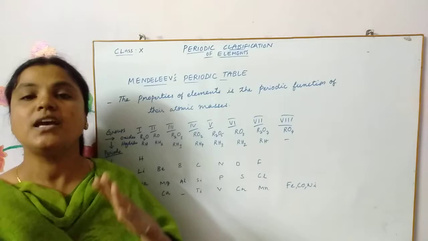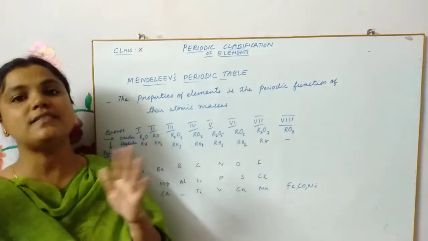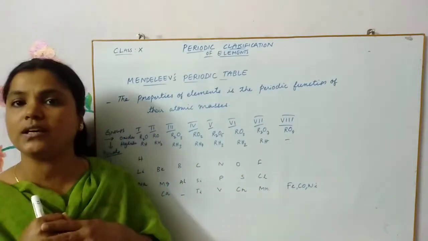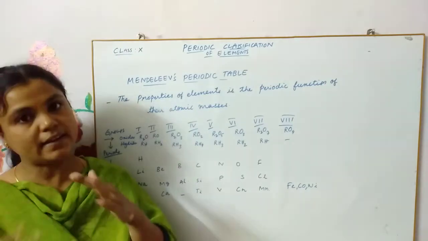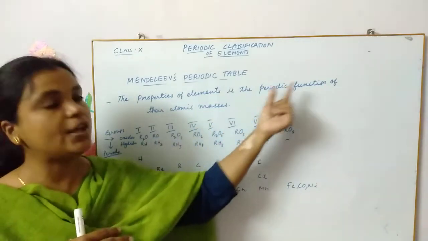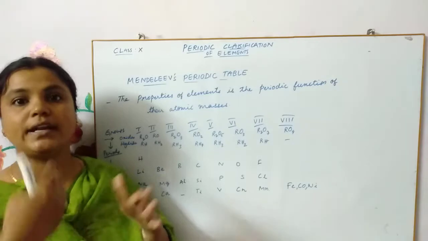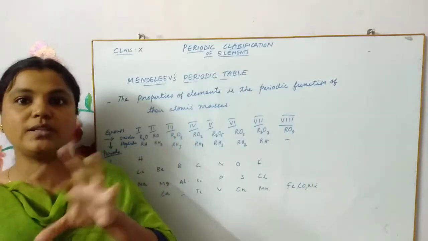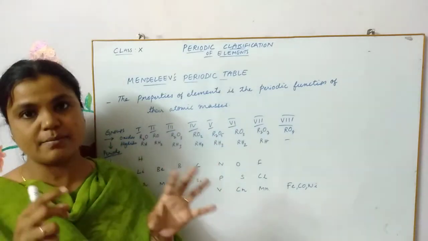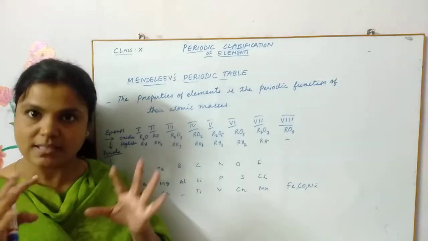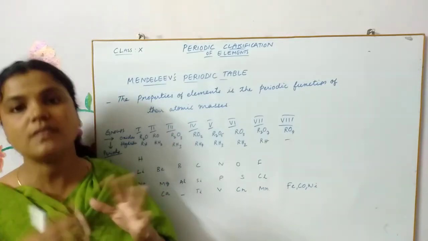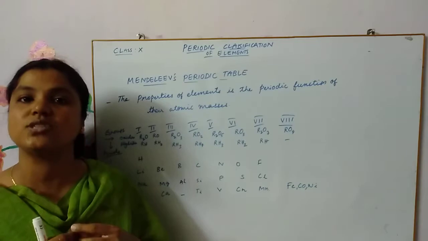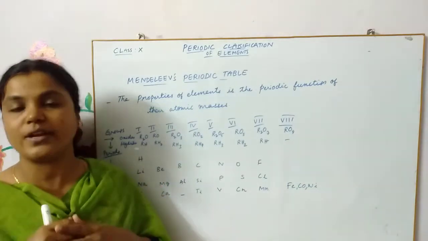When you arrange the elements in increasing order of atomic masses, you will find a periodic repetition, that is, at regular intervals you will find similar elements having similar properties.